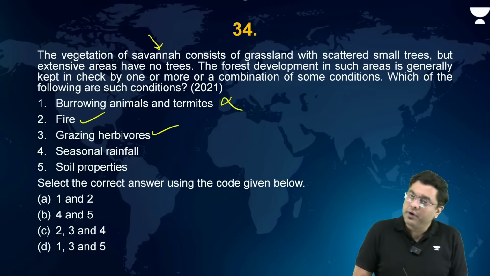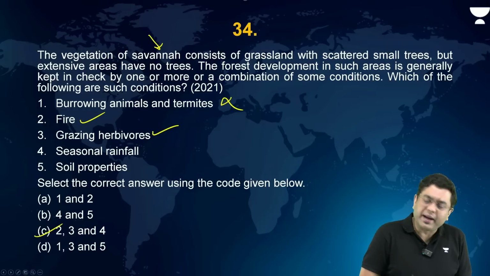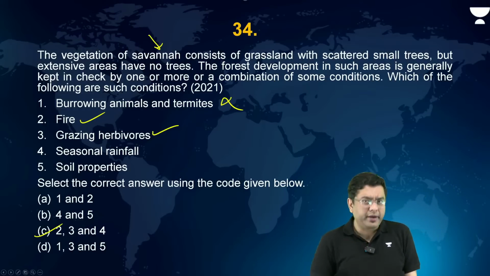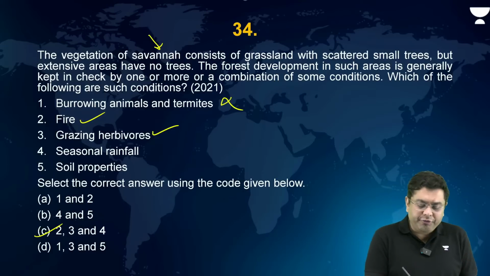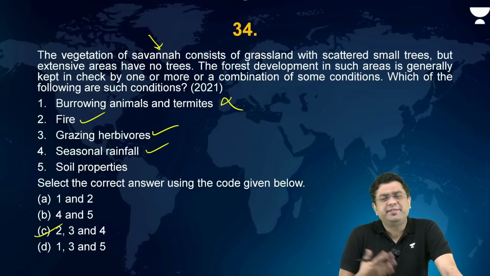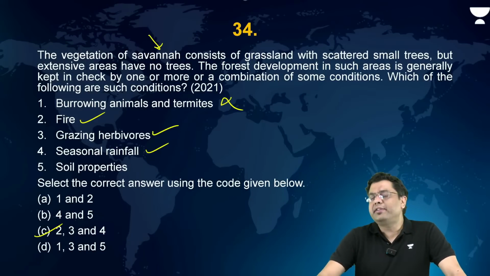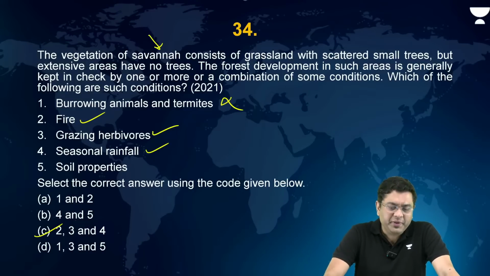So this is also there, correct. Automatically, if you know these two, then you are at the correct answer. But nonetheless, seasonal rainfall. Scarcity of rainfall is what does not allow the trees to thrive. Soil properties is irrelevant in this case because the trees do not have other supporting conditions to survive. So here the correct answer is going to be C, that is 2, 3, and 4.